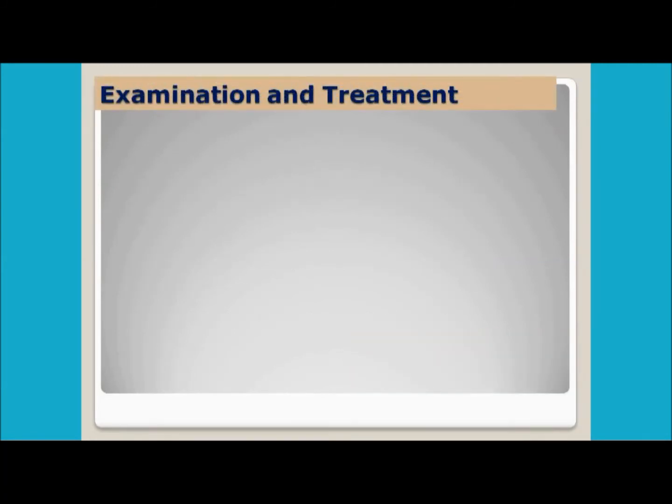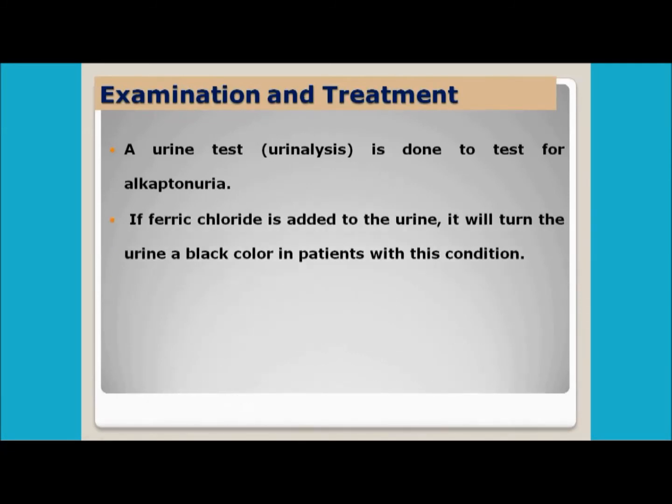Now how are we going to examine the patient and what treatment can you give? First of all, urine test, urine analysis, is the most commonly used for detection of alkaptonuria. You simply need to add ferric chloride. When ferric chloride is added to the urine of a person suffering from alkaptonuria, the urine turns black within a few moments. This urine turns black and you can thus confirm the person is suffering from alkaptonuria.